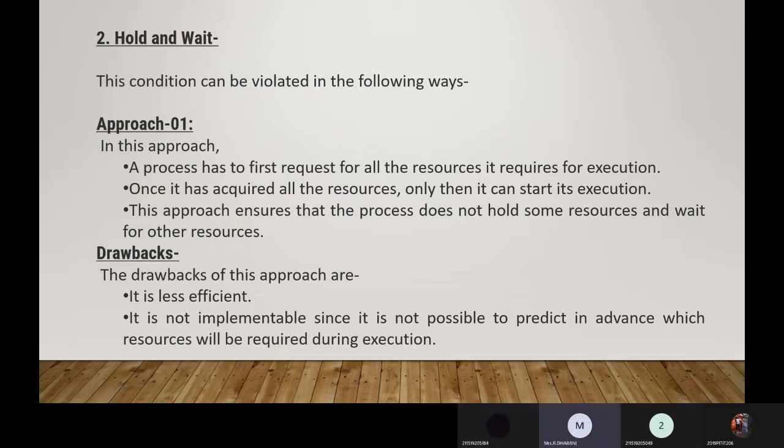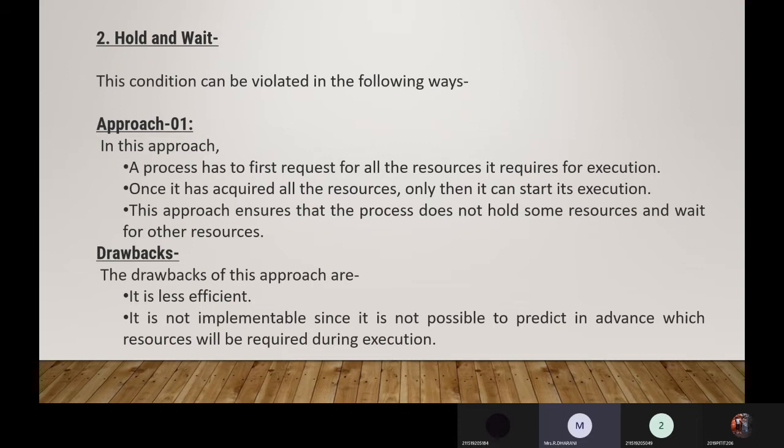You need to take all the resources. Once all the resources have been allocated to the particular process, then it has to start execution. While executing, it never asks for resources. Before starting execution, every process has its own resources. That is the first approach.